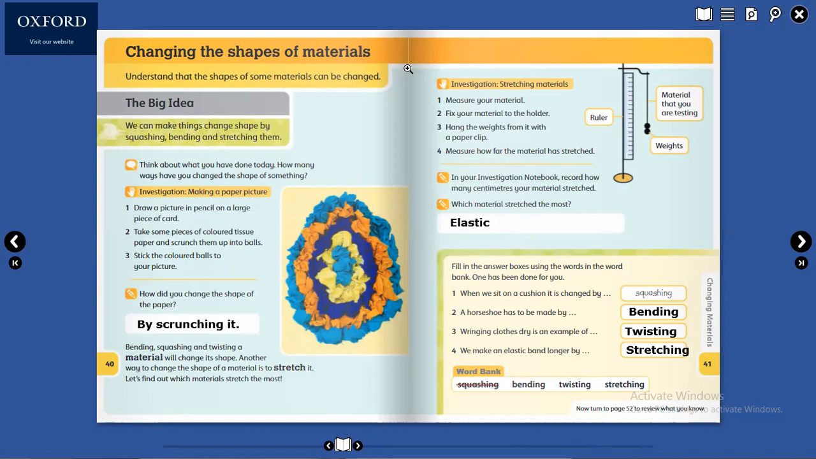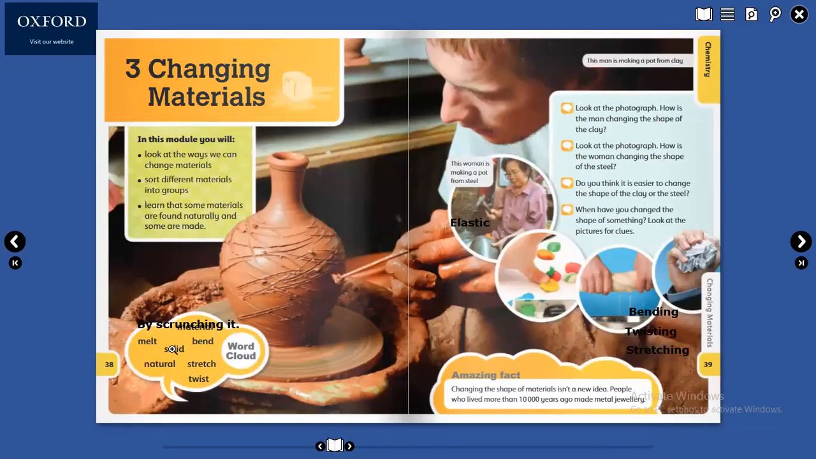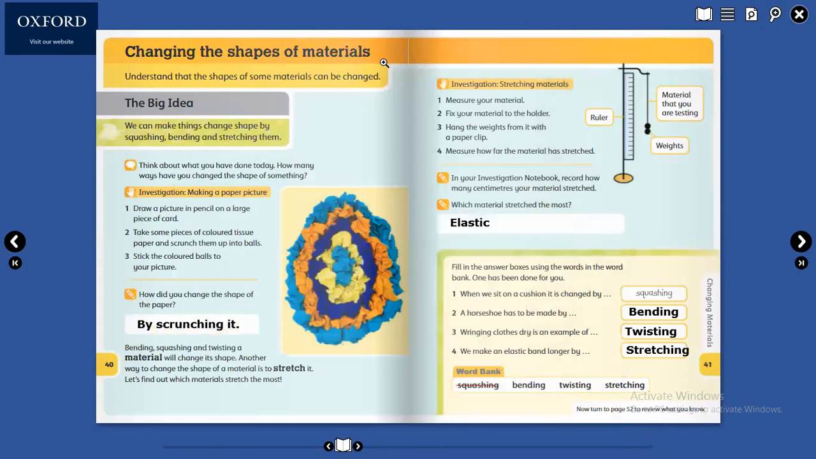So what is your homework? Your homework is to write these words in your notebook, page 38. You will write in your notebook now and send them to me. Okay? Write it now and then send it to me. This is your homework for today.